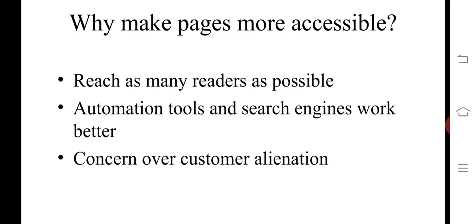If they are slow, because of a network problem, you are not able to reach that much efficiency. Customer alienation means the customer's expectation is reached, but not up to the level.